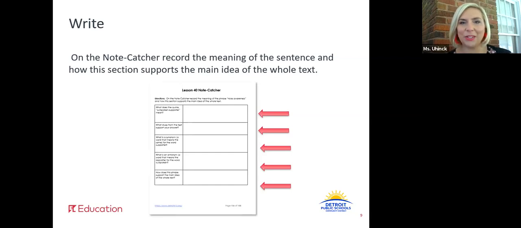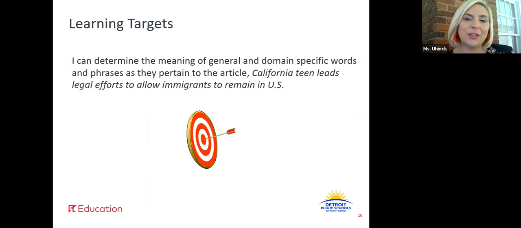All right, welcome back. Virtual high five, good work today. So let's look at our learning target. I can determine the meaning of general and domain-specific words and phrases as they pertain to the article, California teen leads legal efforts to allow immigrants to remain in the U.S. So we used the context of the text to help us. We thought about the root word. We then thought about the affix of the word and put that together. We broke that phrase apart, looked at the individual words and put them back together. So you did a lot of good work around words today and using a lot of those close reading strategies.